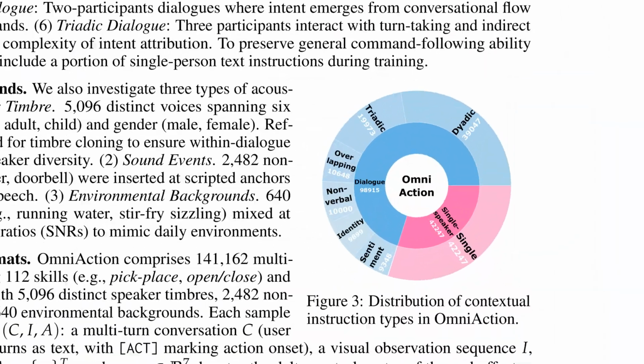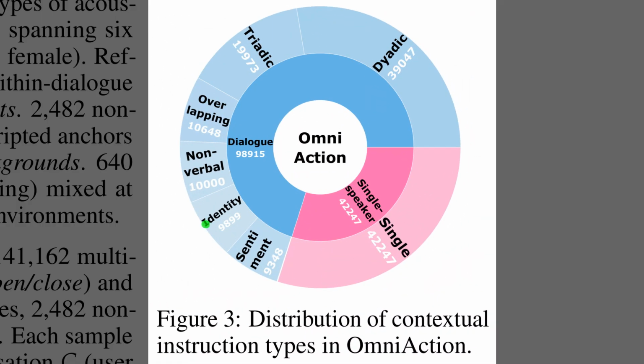So, Figure 3 shows how OmniAction spreads examples across contextual instruction types. The bulk falls under dialogue-style signals, with dyadic two-person and single-speaker variants making up the largest share. The chart also includes nonverbal cues and overlapping speech, which mean environmental sounds or simultaneous talk that the robot must parse to detect intent. Smaller but important slices cover identity hints, sentiment tones, and triadic dialogue, which involves 3 participants and indirect references, so the dataset pressures the model to track who means what.